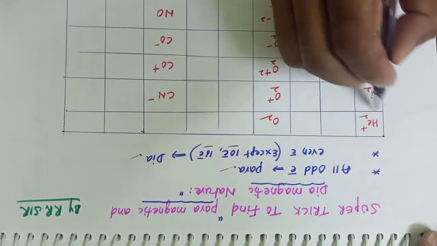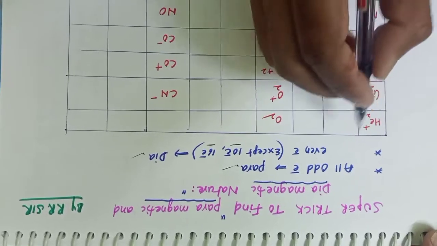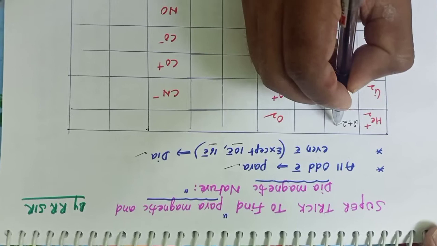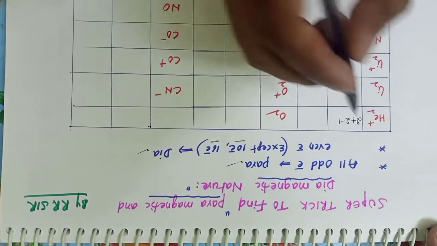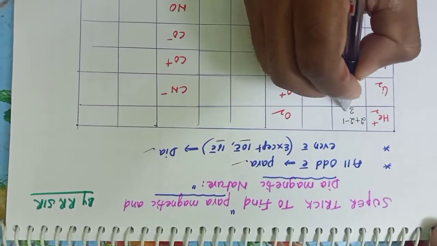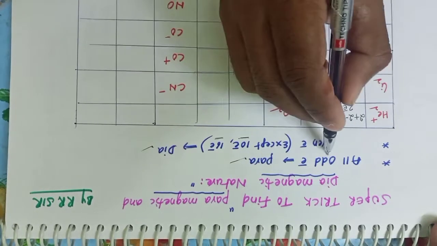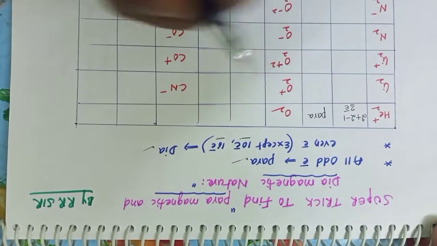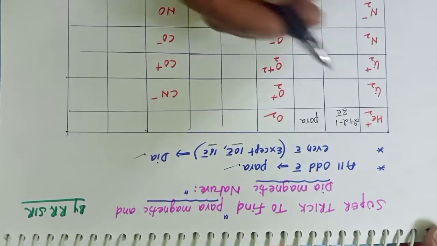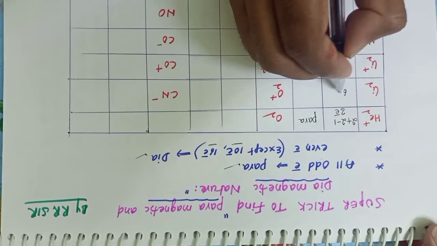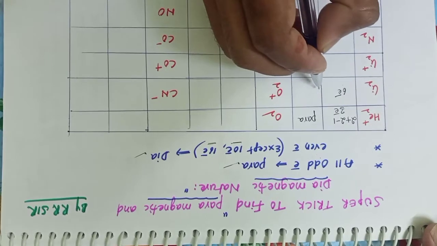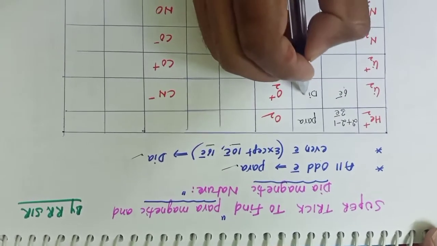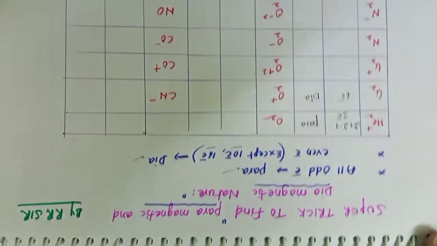See the examples, He2 plus. Helium, how many electrons? 2 electrons, plus 2 means minus 1 electron, so the total number of electrons is 3. 3 means odd electrons. Odd electrons show paramagnetic nature. Next, Li2, 3 plus 3, total 6 electrons. 6 electrons show diamagnetic nature. Even number shows diamagnetic nature.